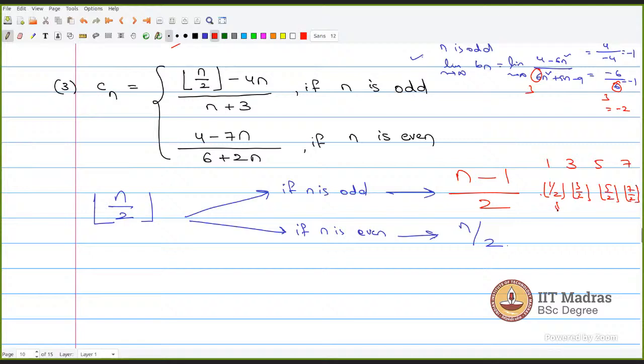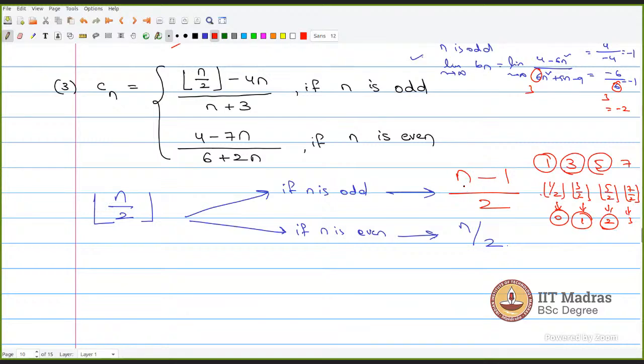So what is this value? 0. This value? 1, 2, 3. Right. When I substitute n equals 1, I should get output 0. When I substitute n equals 3, I should get 1. When I substitute 5, I should get 2.